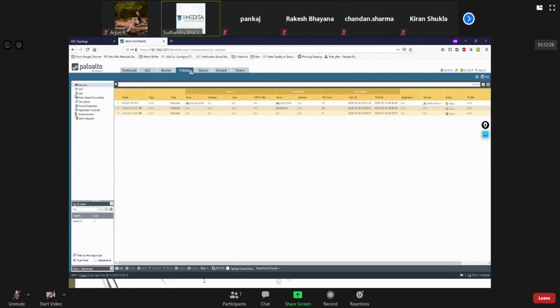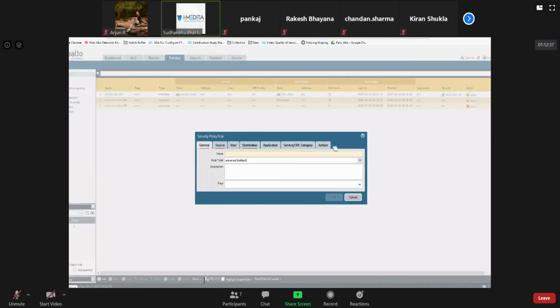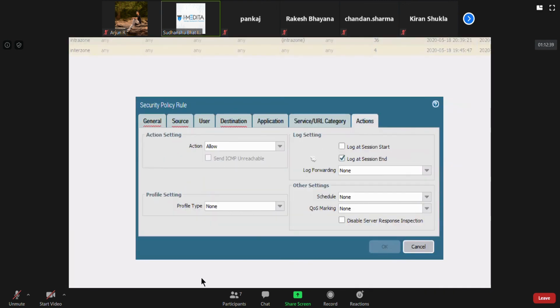Now, if you look at any security policy rule, suppose I create another new security policy rule, you see under the actions tab, it's log at session end and log at session start. Log at session start means when the session starts, for example in a TCP session, when the three-way handshake happens, at that time logging will start.